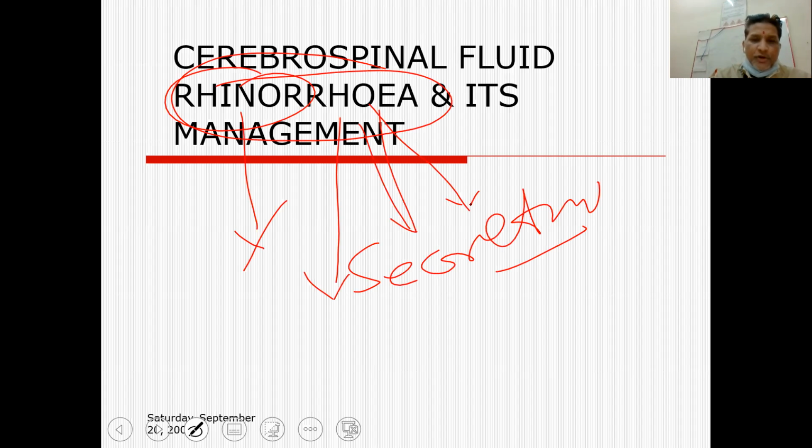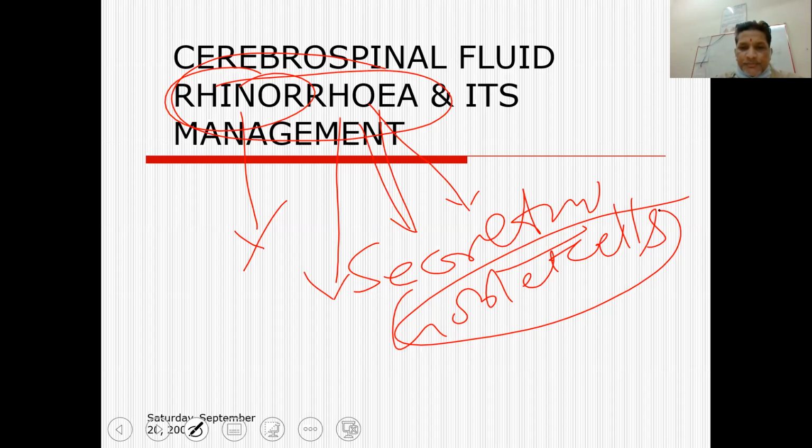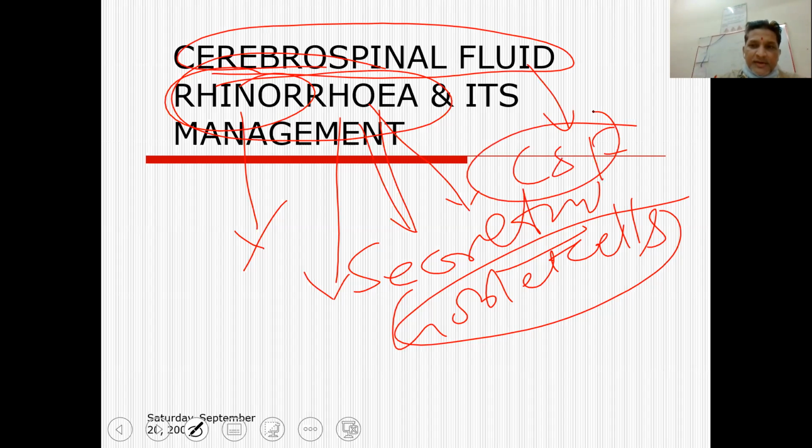These are not the normal secretions secreted by the goblet cells, which are responsible in a major way for normal secretions. This is a leak of the cerebrospinal fluid, also called CSF, from the subarachnoid space into the nasal cavity. So this will be a leak.